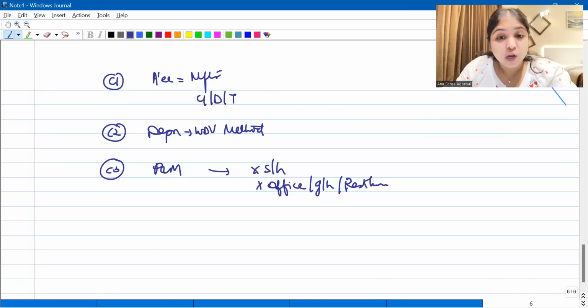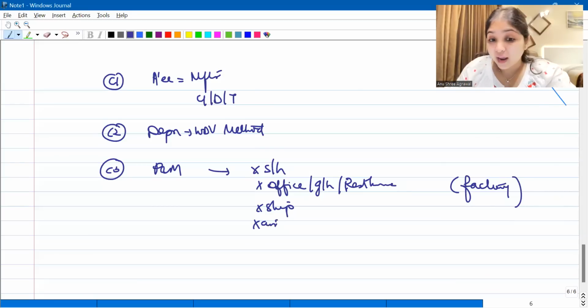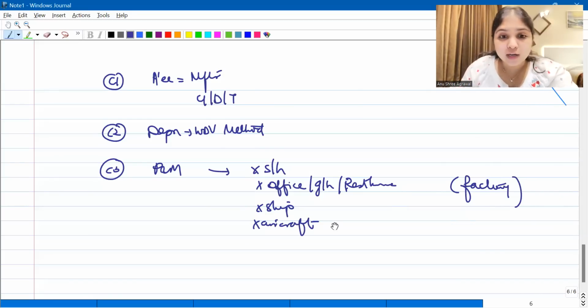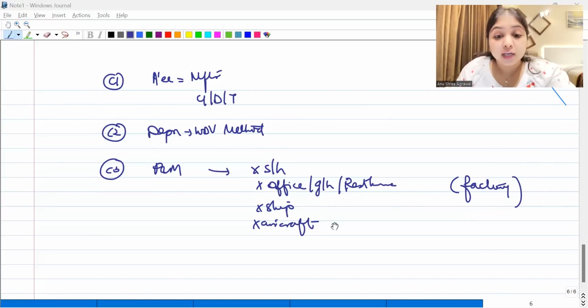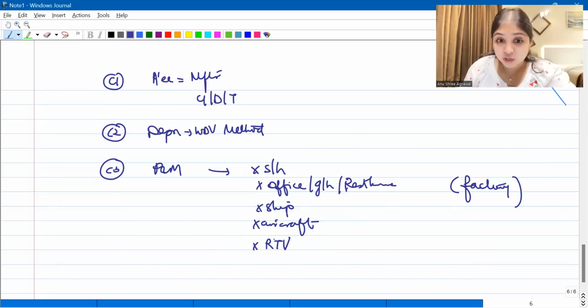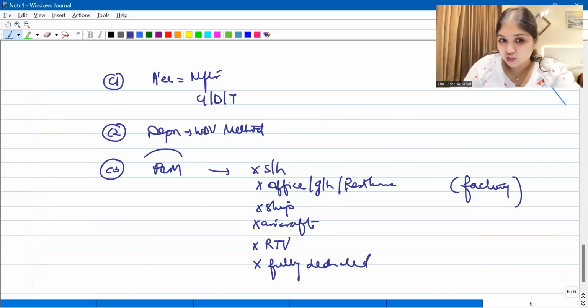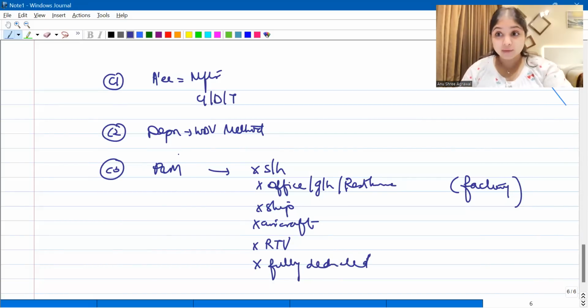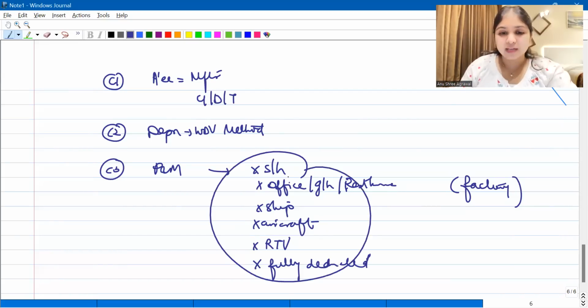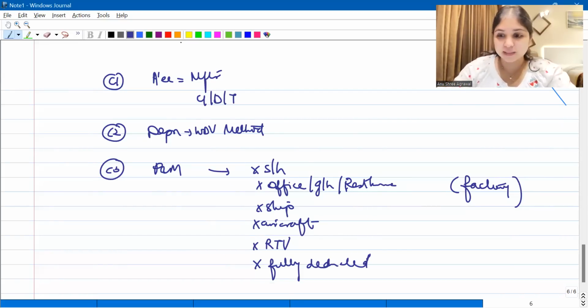It should not be any of these plant and machineries. Instead, it should be a plant and machinery which is used in the factory. Then it should not be a ship. It should not be an aircraft. For all these assets, you will not get any additional depreciation. It should not be a road transport vehicle. And it should also not be an asset which is already fully deducted. So generally, only plant and machinery you get additional depreciation. But even within plant and machinery, for these plant and machineries, you will not get additional depreciation.